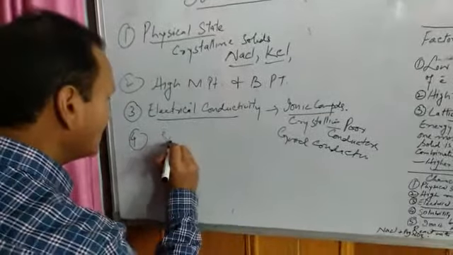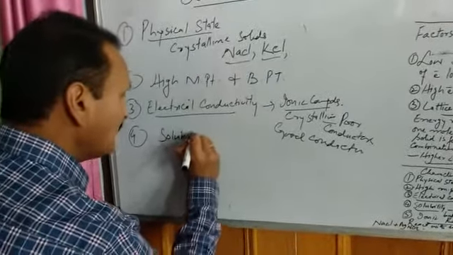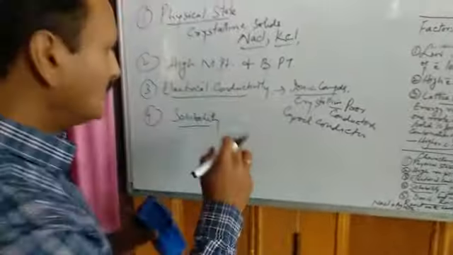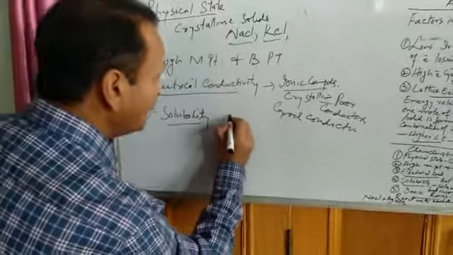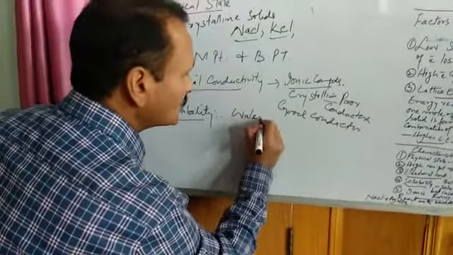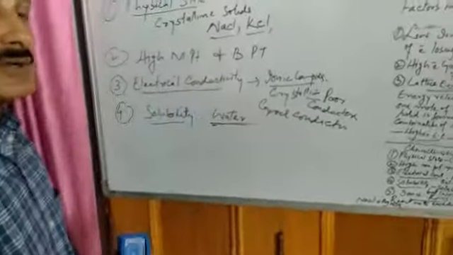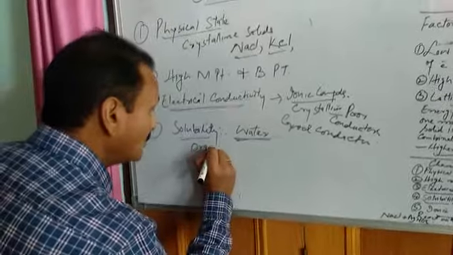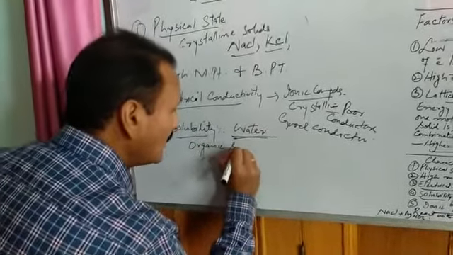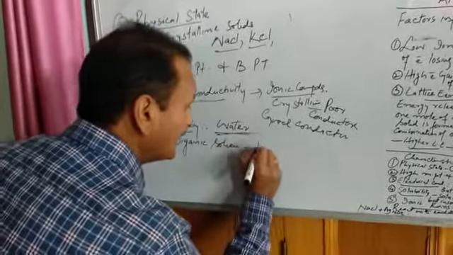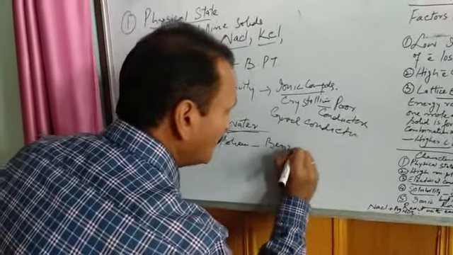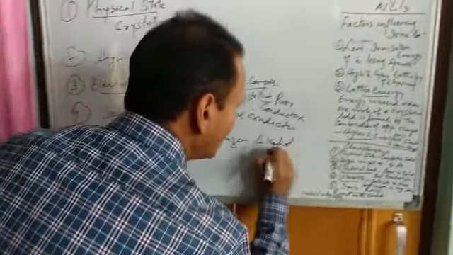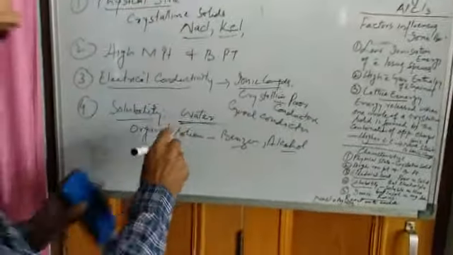Coming to solubility. Solubility means whether it dissolves or not. Ionic compounds get dissolved in water quite easily. They are soluble in water, but they are insoluble in organic solvents. They do not dissolve in organic solvents like benzene, alcohol. They are insoluble in these solvents, but very much soluble in water.